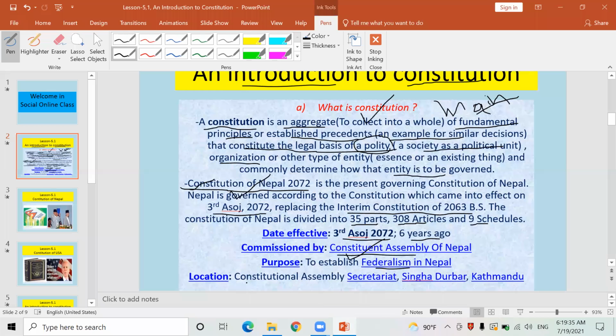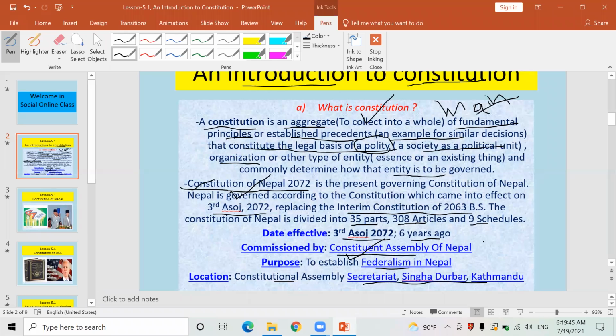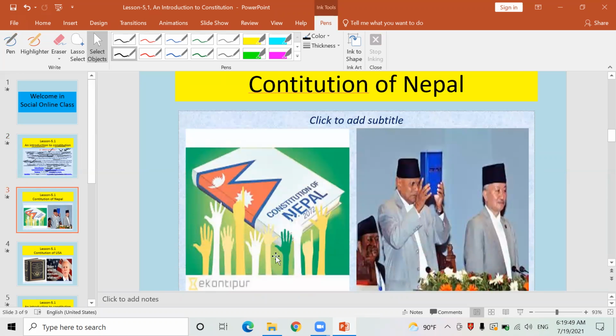Now the location: the Constituent Assembly Secretariat, Singha Durbar, Kathmandu. From there it was published, it was promulgated. This is the location. Those are extra knowledge for you. Look here now, the present Constitution of Nepal. Here is the flag of Nepal, Constitution of Nepal 2072.